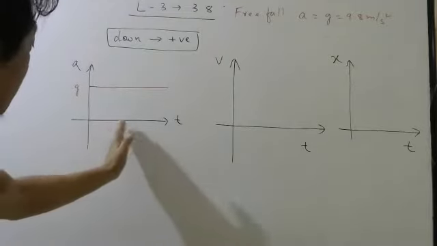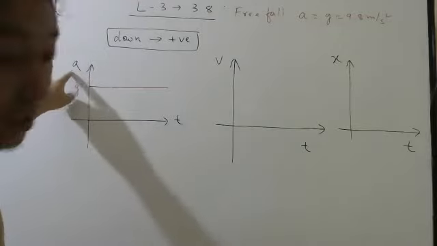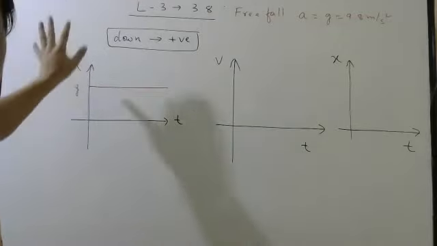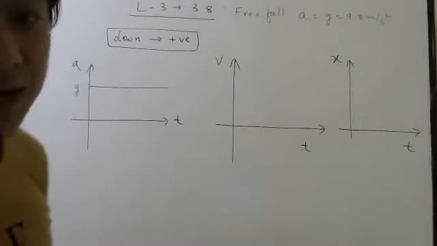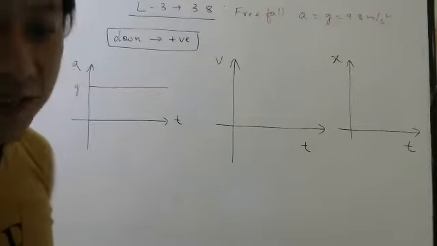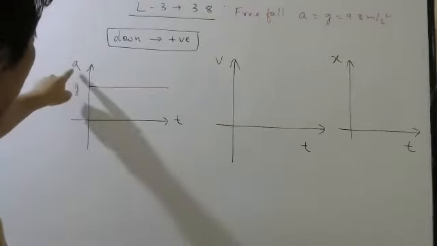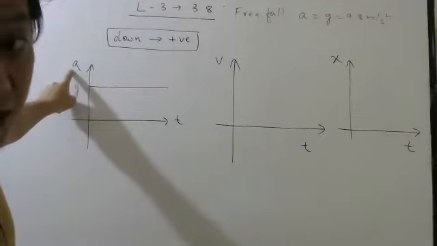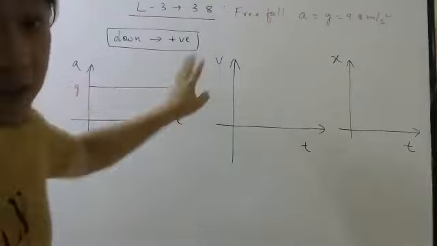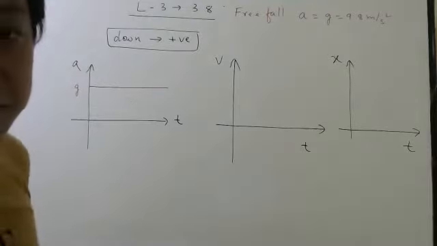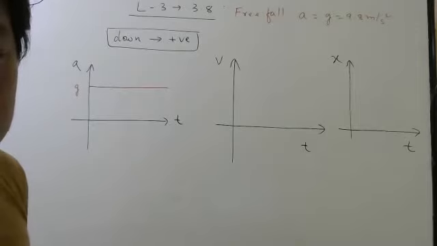See, time is changing, but acceleration due to gravity is constant. So the y coordinate will not change. The x coordinate is obviously time, and time always increases. But your y coordinate, acceleration due to gravity, is constant. So the graph will be horizontal. Understood this graph first? Anyone has doubt, please ask.